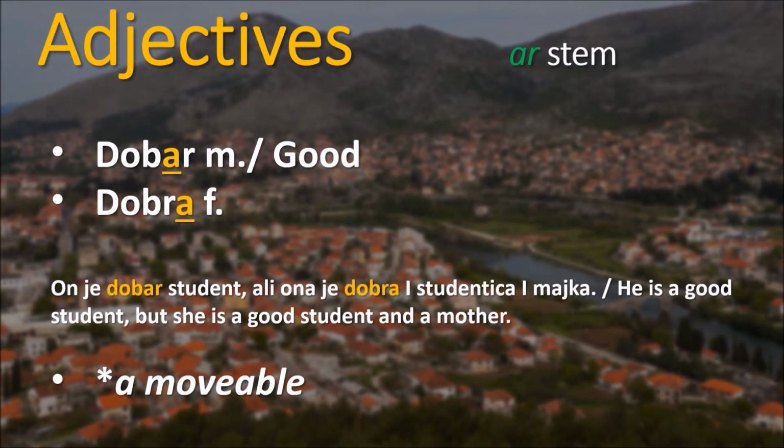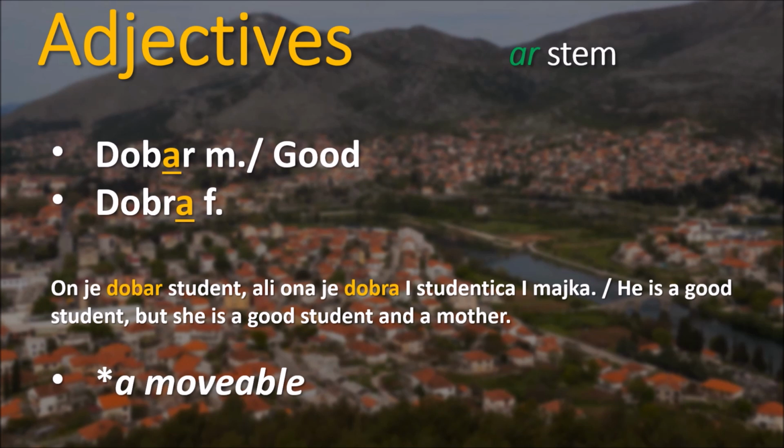So if we take a look at adjectives such as dobar, dobar is something that just means good, right? And something that follows it needs to be a masculine noun. But if we're talking about a feminine noun that comes after it, then we need to say dobra and not dobar. Okay, so this is a prime example of an adjective that ends on an R or AR stem, in masculine form.